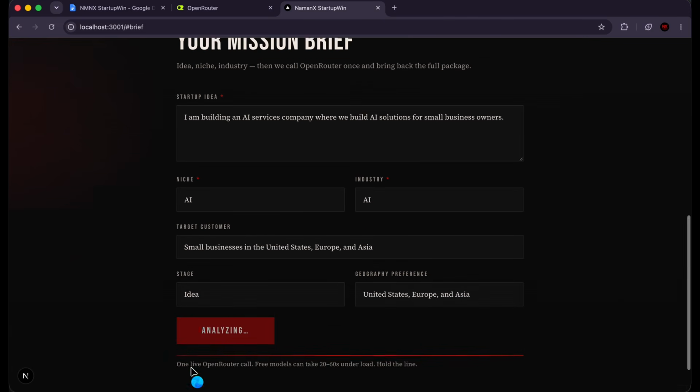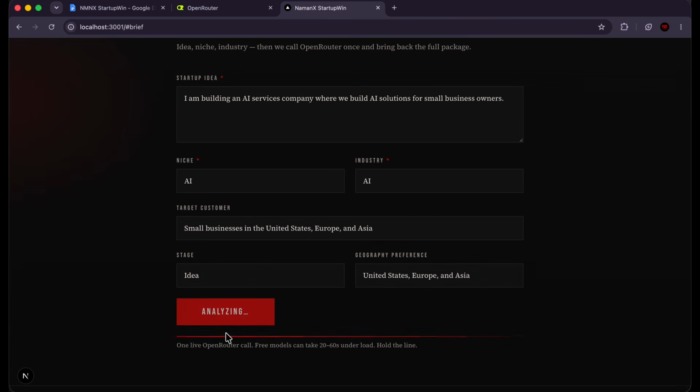I'm going to click on generate briefing, and now it's analyzing, and then it's going to give me a real brief, exactly what we wanted, exactly what our idea was. Let's just see if it works and how it works. Let's just wait for it. So it's saying free models can take up to 20 to 60 seconds under load. Hold the line. So let's wait for it to generate a brief for us based on our idea and based on the information that we've entered.